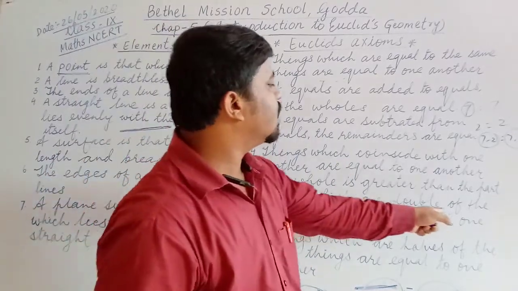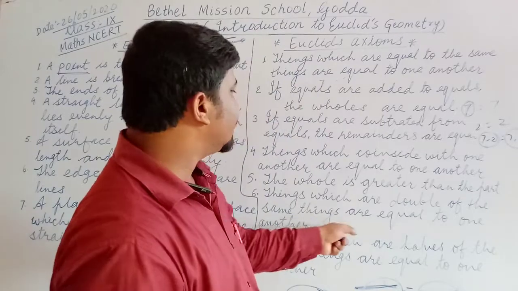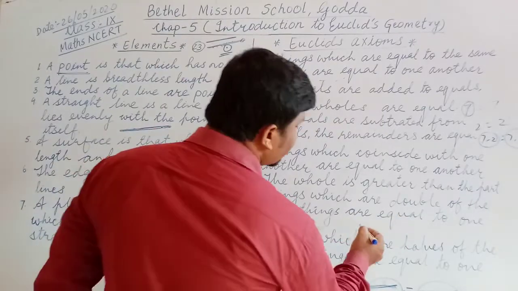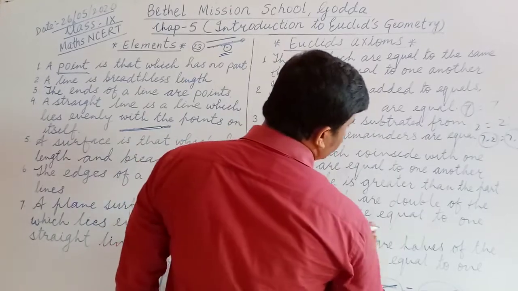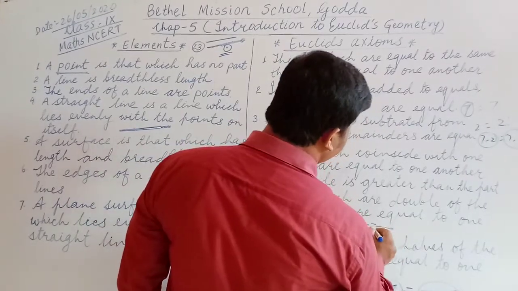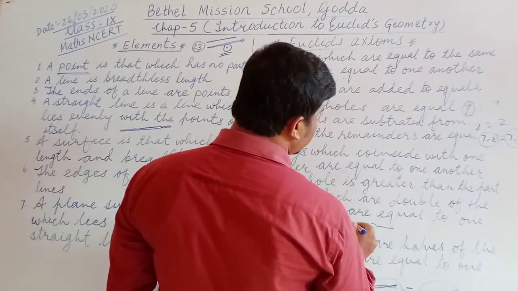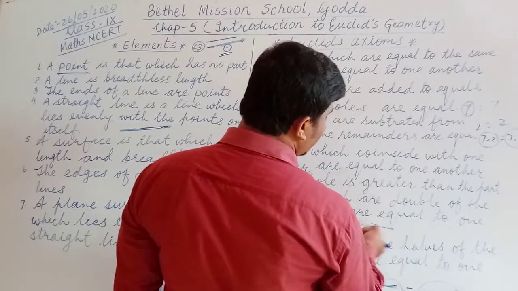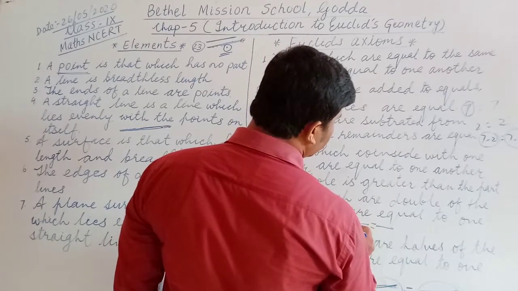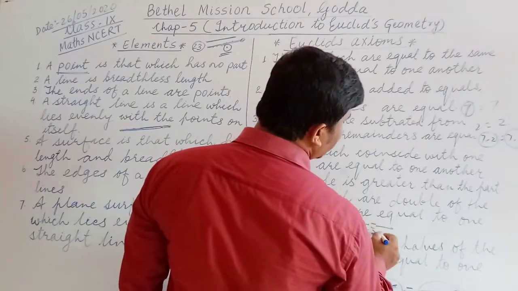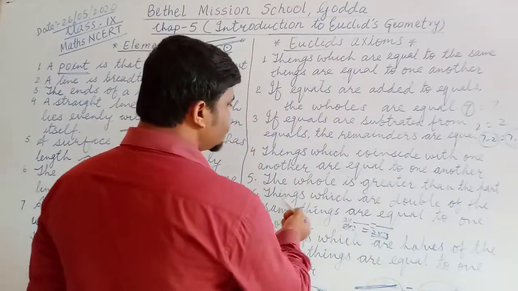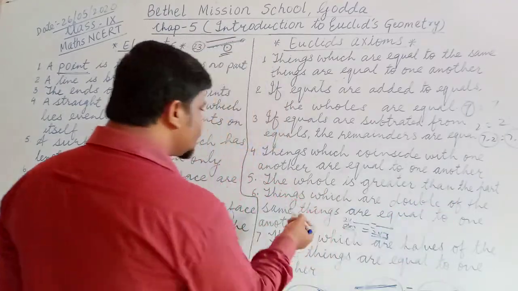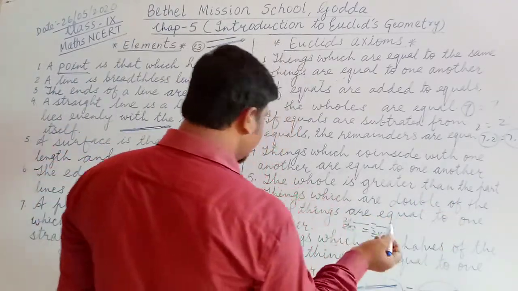Things which are double of the same things are equal to one another. Okay? Means if 3 equal to 3, means 2 lines are there, 3 centimeter, 3 centimeter. When you twice it, means double, 2 into 3, 2 into 3, then what will be? 2 into 3 equal to 2 into 3 is 6 equal to 6. That's why it is things which are double of the same things are equal to one another.